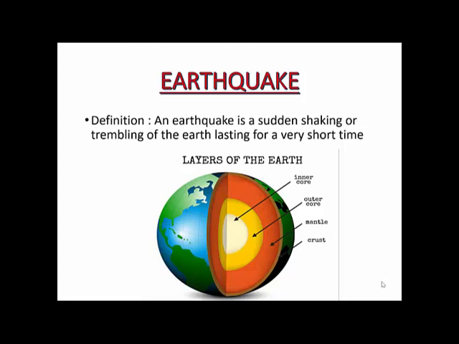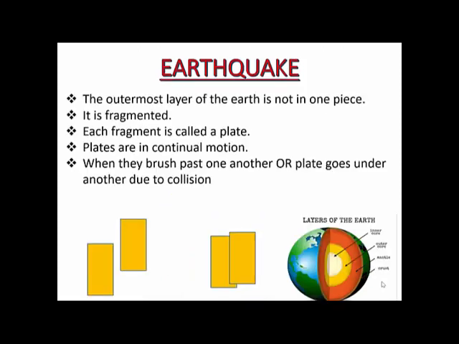So a sudden shaking or a sudden trembling initiates that shaking movement. It happens only for a very short interval of time, and it is called earthquake. So it doesn't happen for a long time, it only happens for a few seconds. And how does this shaking take place? See, there are two ways in which the shaking can take place.